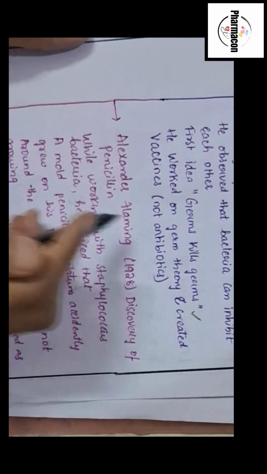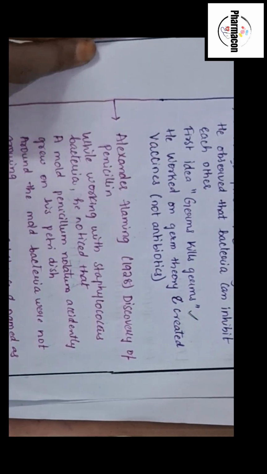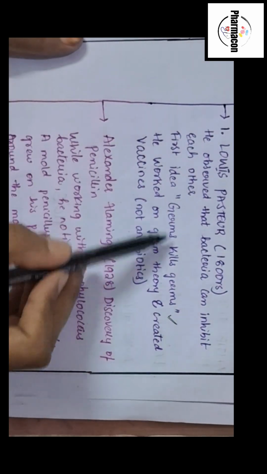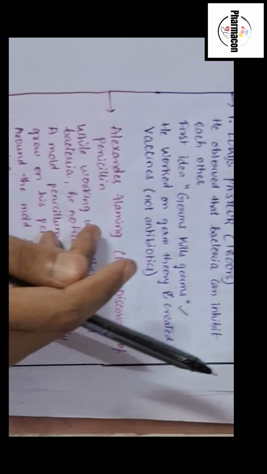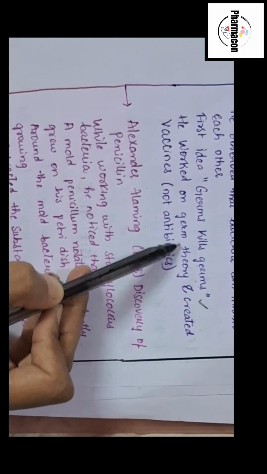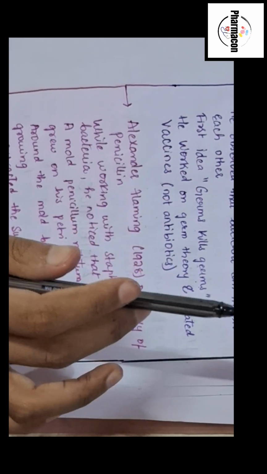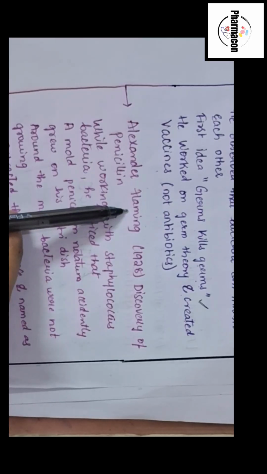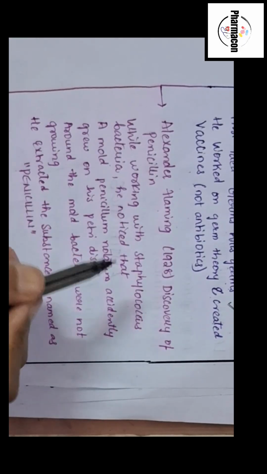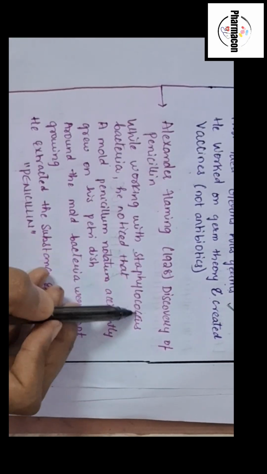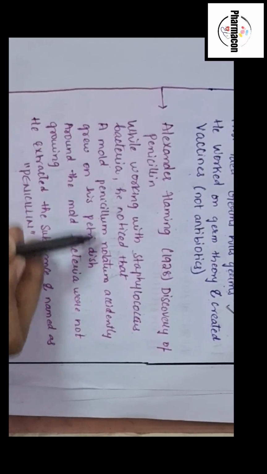Next we will do the history. The first scientist who observed that germs kill germs, meaning microorganisms kill microorganisms, was Louis Pasteur. He worked on the germ theory and created the vaccine. He did not create antibiotics, but he created vaccines. And Alexander Fleming was the first person who discovered penicillin while working with staphylococcus bacteria. Just now I told you that he was working with bacteria called staphylococcus. He noticed that a mold, Penicillium notatum, was accidentally grown on his petri dish.